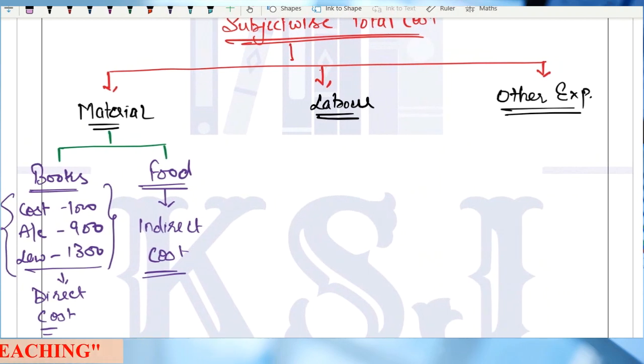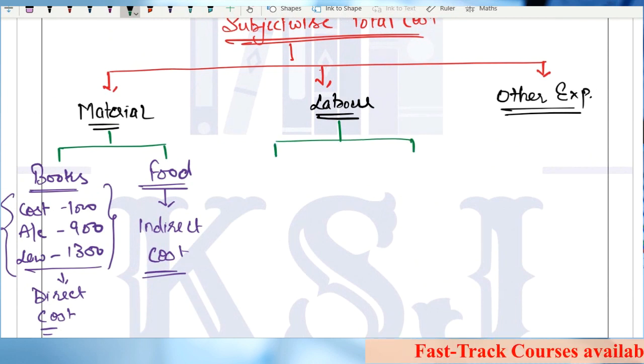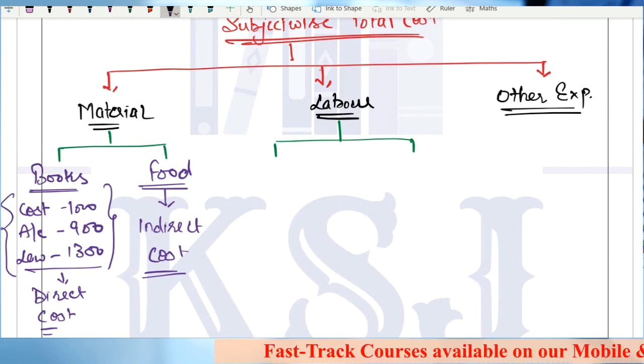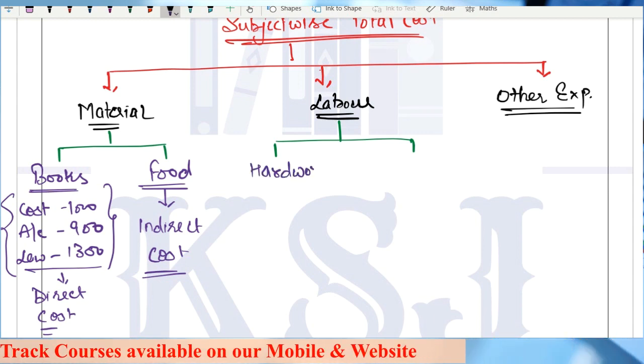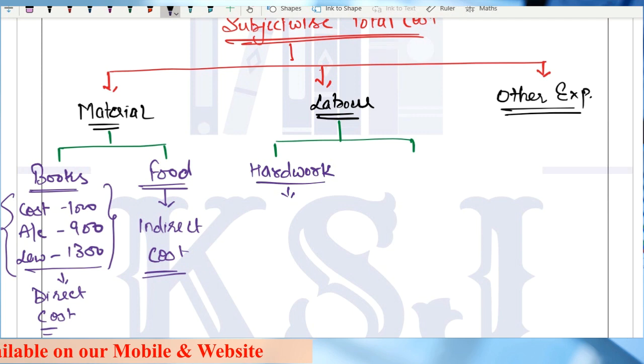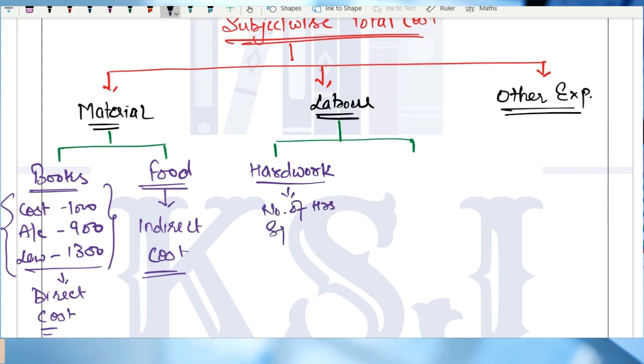Now, coming to labor. The labor again has 2 elements. What are the 2 elements? The first one is hard work. Hard work means the number of hours spent on each subject.